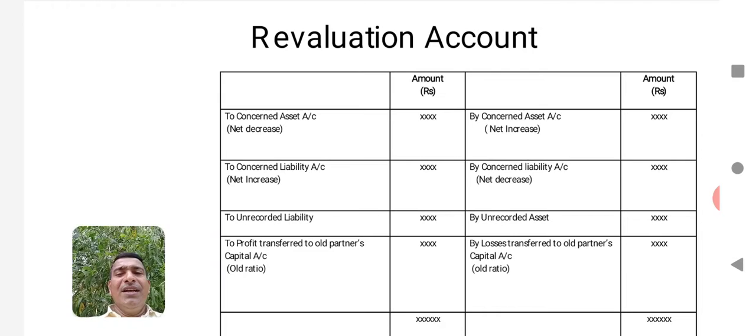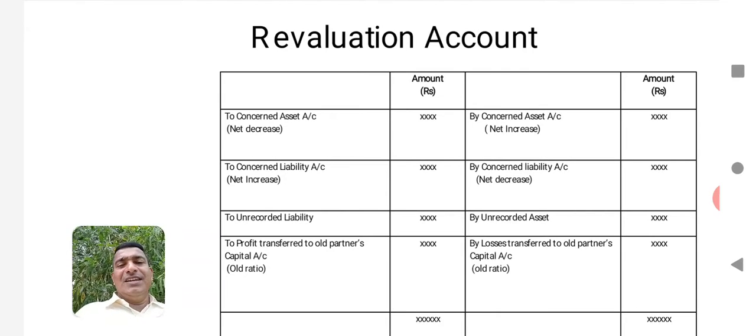When you recall the journal entry, you will understand that when there is a decrease in the value of an asset, the asset will be credited. So, revaluation account debtor to the concerned asset account. The concerned asset account is credited and the revaluation account is debited. Then the concerned liability account will be credited in case of increase in liability, and the unrecorded liability will be entered in the debit side of the revaluation account.